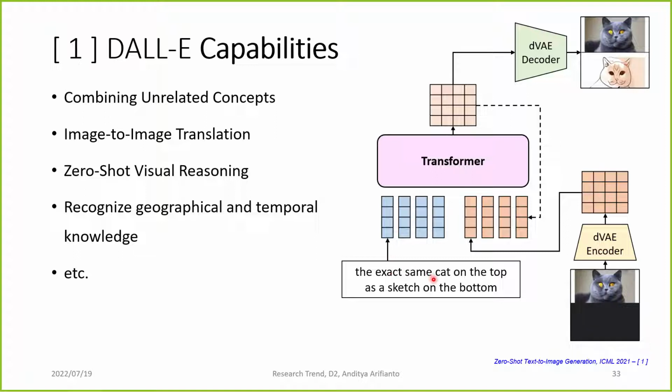Then in the description, we ask the transformer, for example, to complete the image with the exact same cat on the top, but drawn as a sketch on the bottom. We then autoregressively complete the code, and from the completed code we use the decoder to generate a result like this. Although DALL-E is not trained with this kind of task, it can still do that.